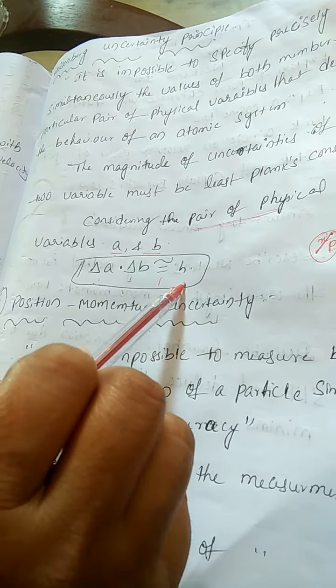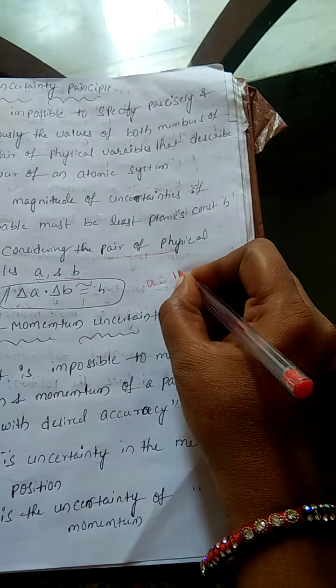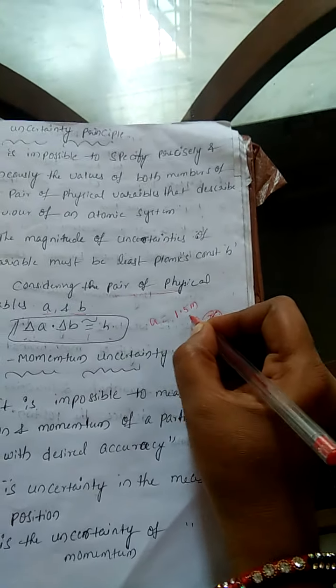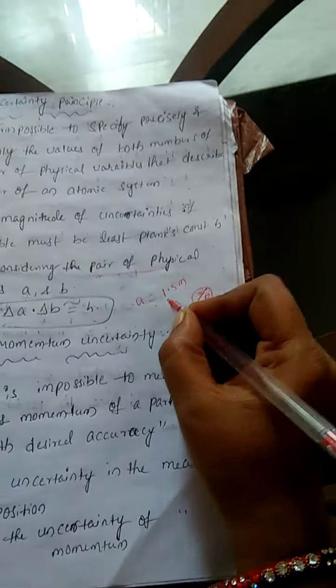Delta A indicates the uncertainty of the variable A. Uncertainty means error; that is not the exact value of A. Suppose the exact value of A is a position, 1.5 meters, as an example.